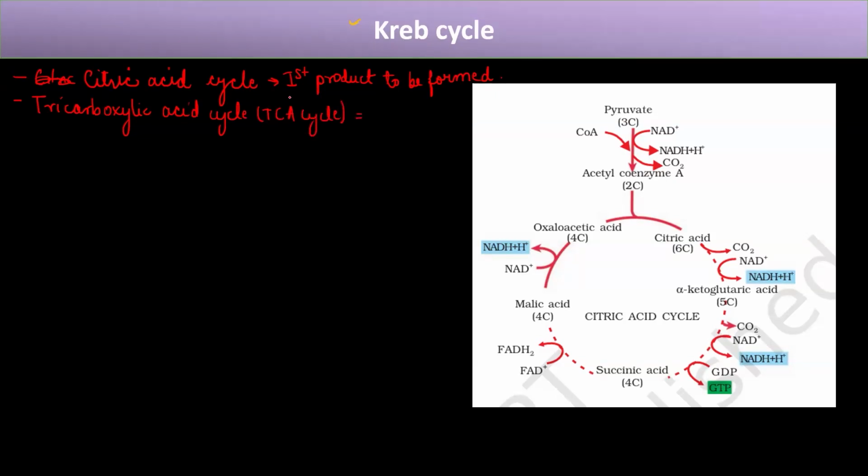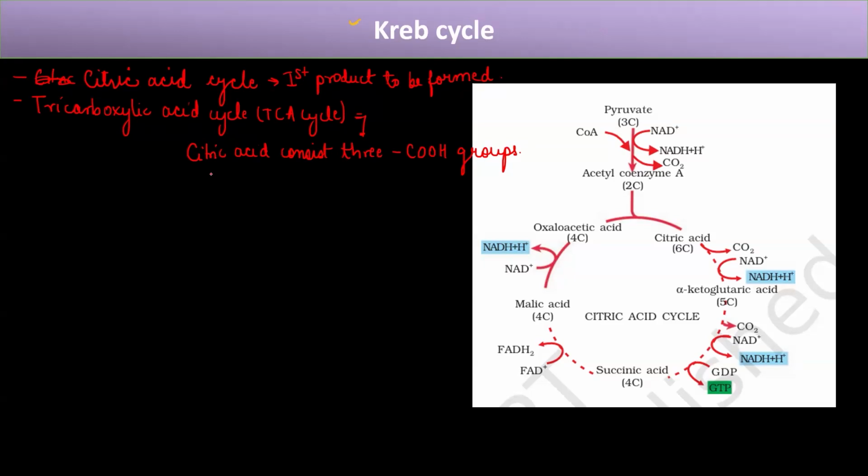Now, why is it known as the TCA cycle? Because if you look at the structure of citric acid, it consists of 3 carboxylic acid groups. And because of this, it is known as the TCA cycle or tricarboxylic acid cycle.